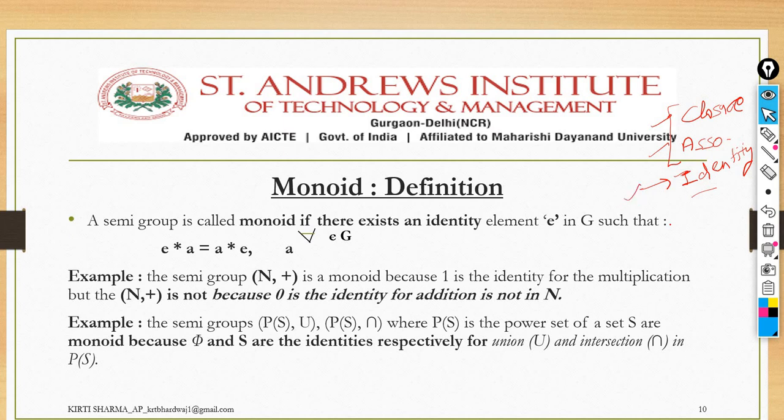Okay, so in the identity property, this was the definition, and we will check the identity property in whatever manner we have already discussed, right? In the same manner, we will take the set of natural numbers with plus as the addition operation, and we will check for the monoid by checking the properties closure, associativity and identity. If all these three properties are satisfied, then you can say it is a monoid, right?